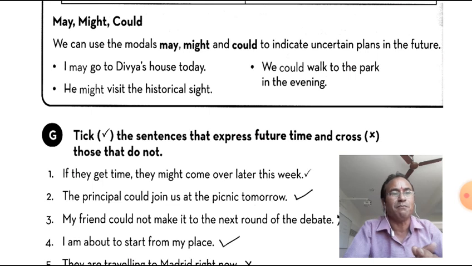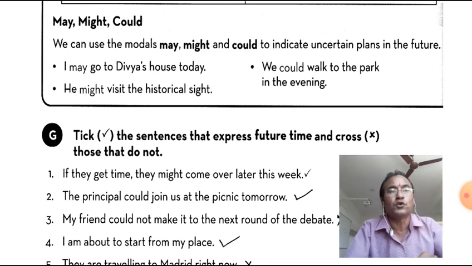Might is also the same. Might is the past of may, but it also has multiple functions. If there is a rare possibility, for example there are clouds in the sky, it might rain. Less possibility in comparison to may. And might can be used in reported speech in place of may.